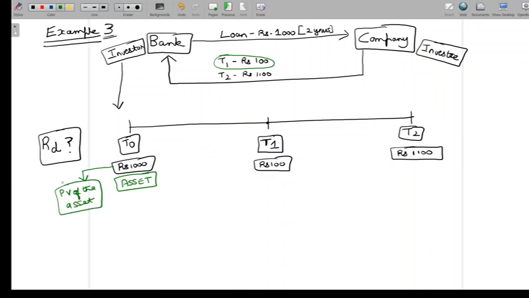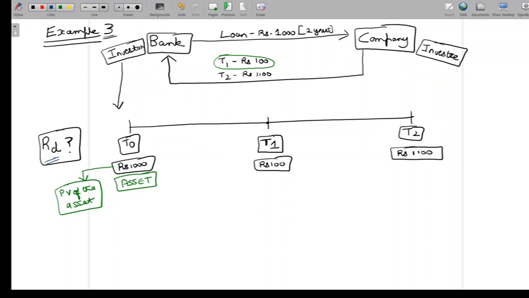So if I apply the principle that we have been talking about, then I would say the value of an asset is the present value of the cash flows associated with the asset discounted using the return on investment rate. So that would mean I'll have to take all the future cash flows associated with this asset, and I have to discount them using the RD rate, the return on debt investment rate.